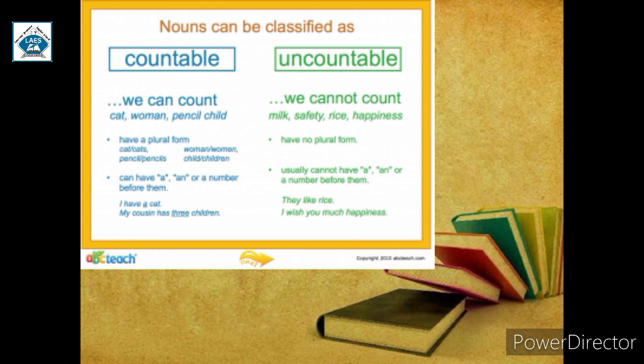Usually, uncountable nouns cannot have a, an, or a number before them. Also, there will be no article like a or an or any number before it. For example, they like rice. As you can see, there is no article before rice, so it is uncountable. Now, I wish you much happiness. Again, before happiness there is no article or number, so it is an uncountable noun.